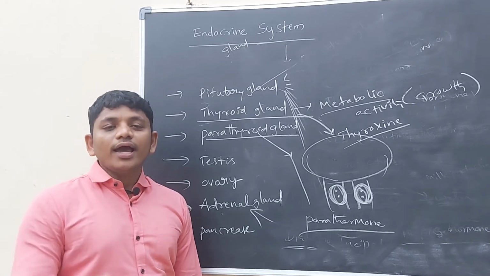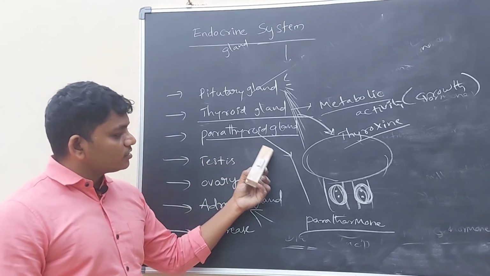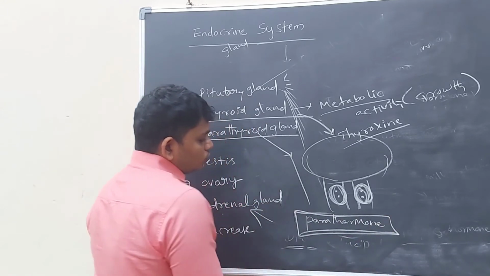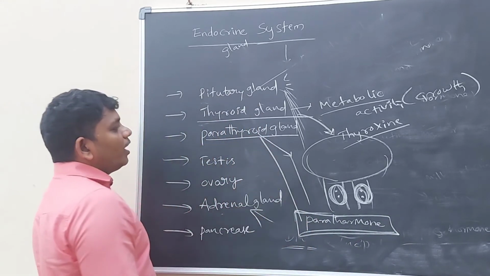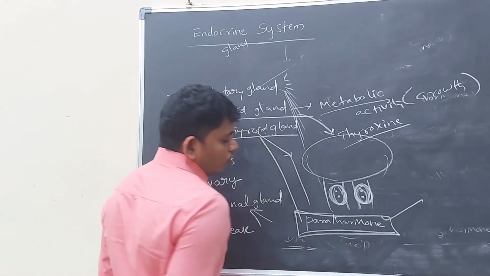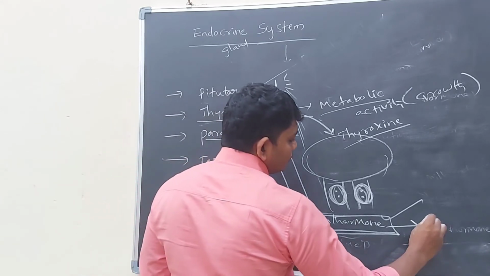So calcium growth depends upon the parathyroid gland's hormone, which is parathyroid hormone. This hormone coming from the parathyroid gland is helping in increasing the amount of calcium.